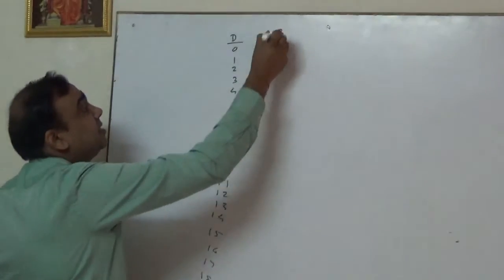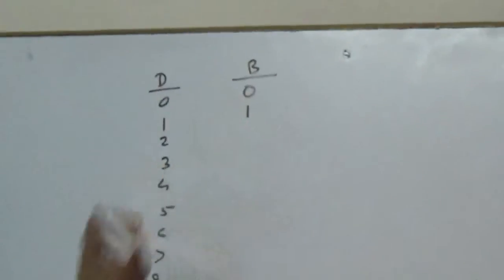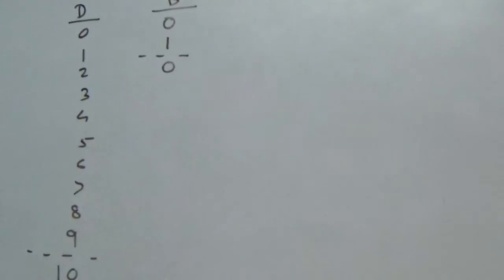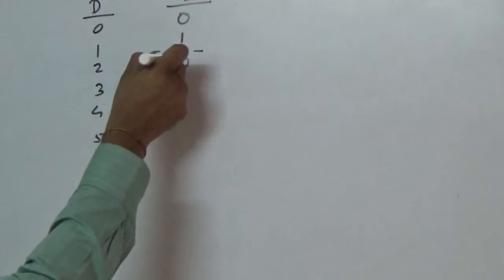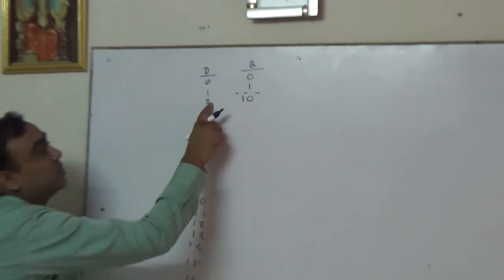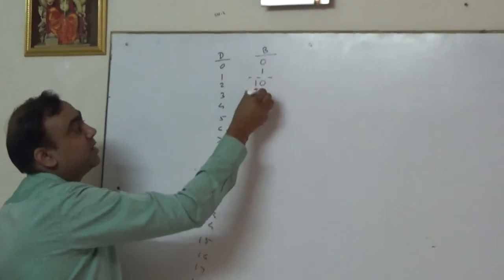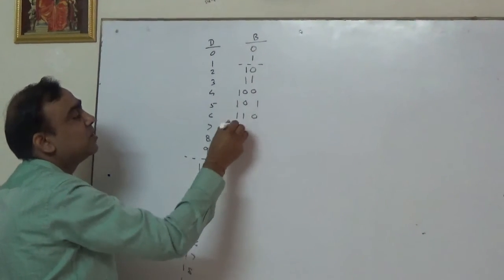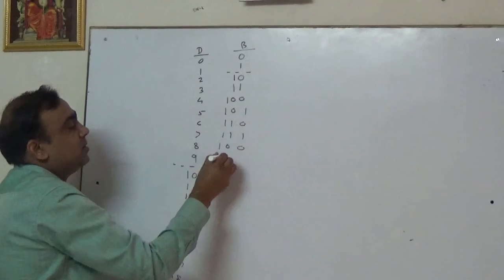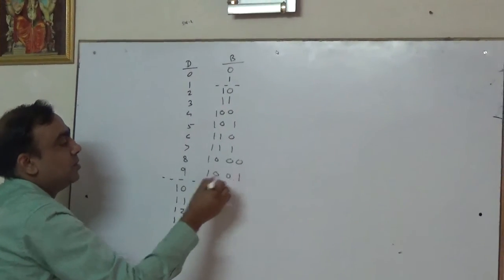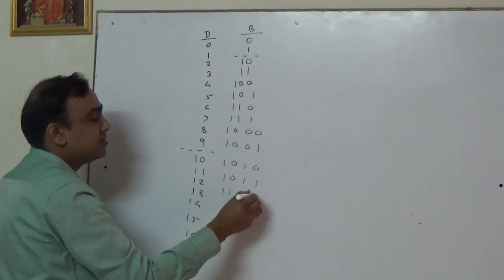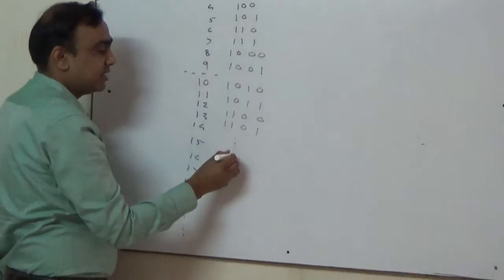And for binary, we have only 2 digits, 0 and 1. And what comes after 1 will be 0 again, because this is the last digit. And here it is 1 0. This is a 2 as compared to decimal. So again 1 1. Just go on adding: 1 0 0, 1 0 1, 1 1 0, 1 1 1, and 1 0 0 0, 1 0 0 1, 1 0 1 0, 1 0 1 1, 1 1 0 0, 1 1 0 1, likewise. So this is what? Binary.